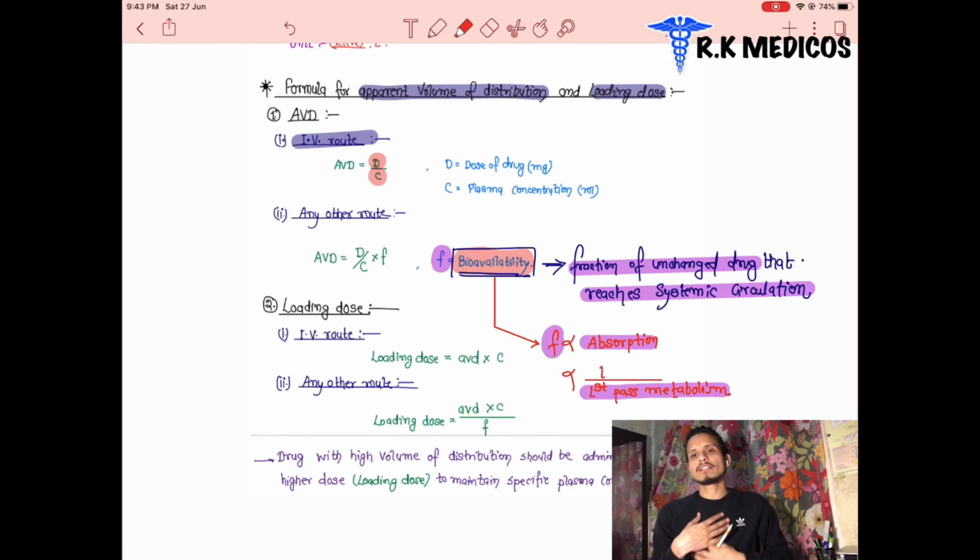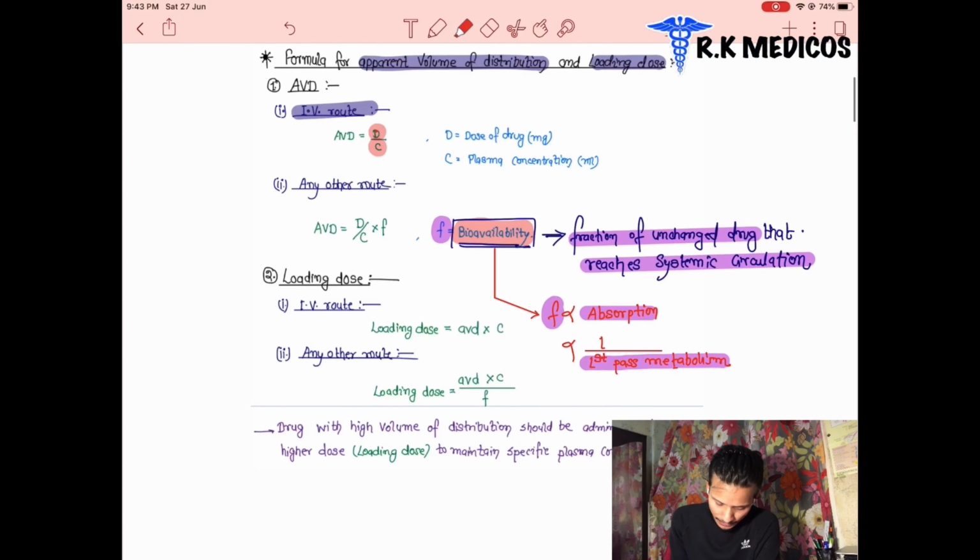Suppose that in our body we have the concentration of plasma inside the blood, and we inject the dosage of drug. This is the amount of distribution from the plasma to the different parts of the body. That is called the volume of distribution of the drug. For another route, there is once again the dosage of drug and concentration of plasma, and bioavailability represents the other routes. When we take the drug intravenously, then it will be correct. That is, the dosage of drug is directly proportional, divided by the plasma concentration.